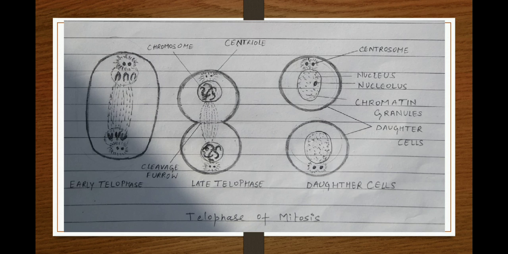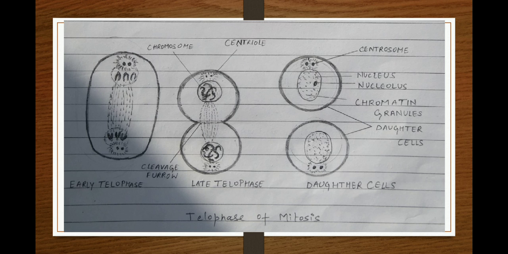So now the last phase of mitosis is telophase. We divide telophase into two steps: early telophase and late telophase. Telophase is long and complex, and it is exactly the reverse of prophase.